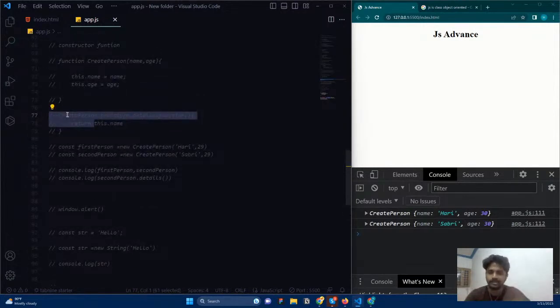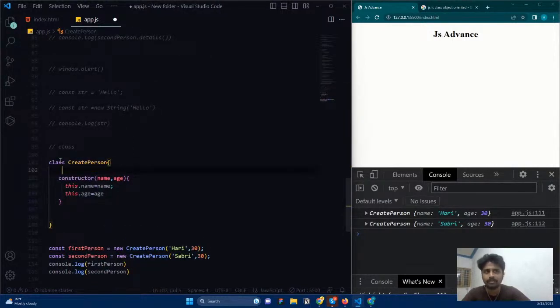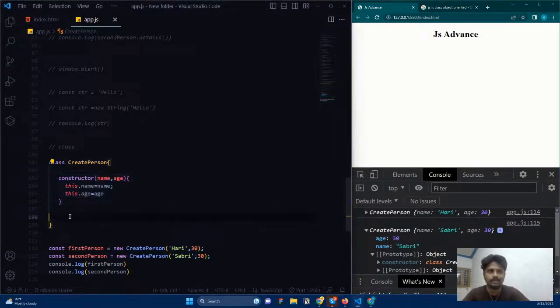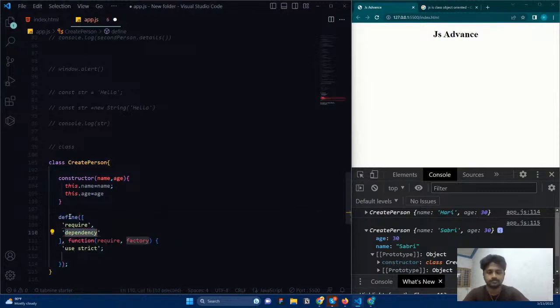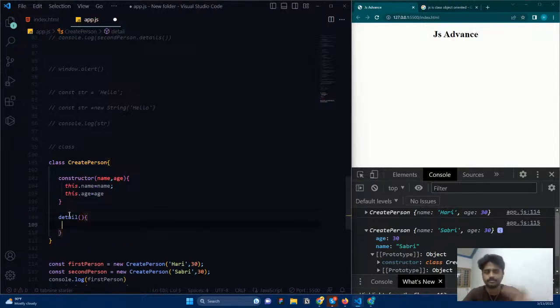We need to write some lengthy syntax, right? Call the create prototype, and we need to use the prototype. Here it is very simple. Below this constructor, remember that this is a prototype, and inside the prototype only we are having the constructor, right? If I click here, inside the prototype is the space where the objects are created, and you can see the constructor. And inside this only, I need to add the function. Simply, how can I add it? Add it like this. Simple. Whatever method you want to add, you can add it.